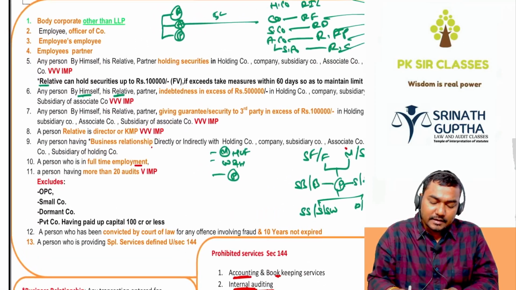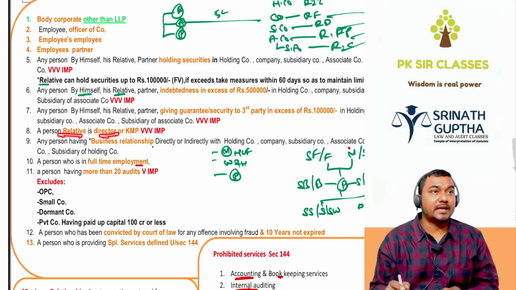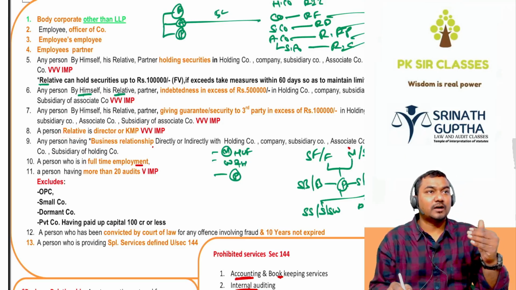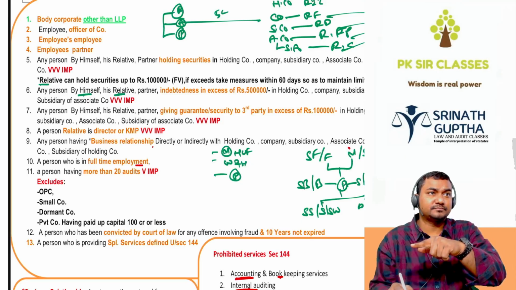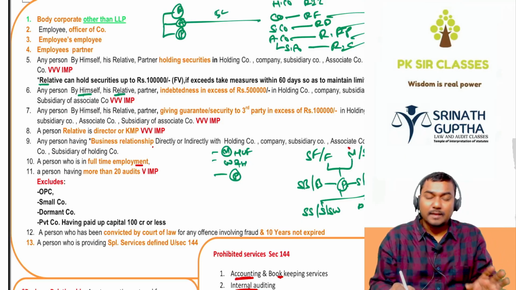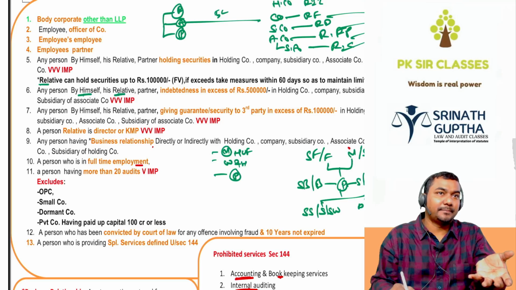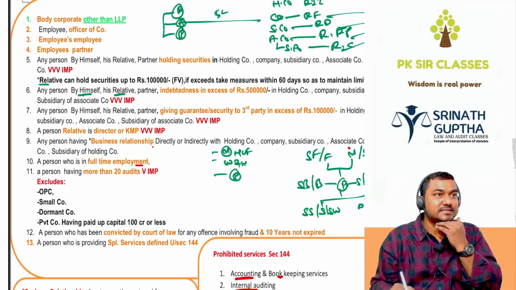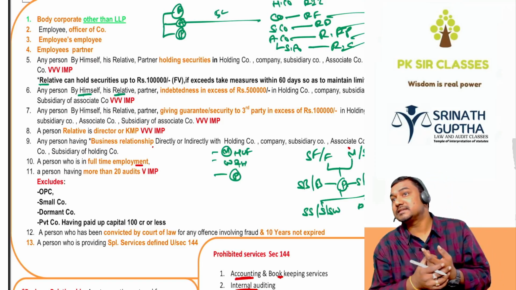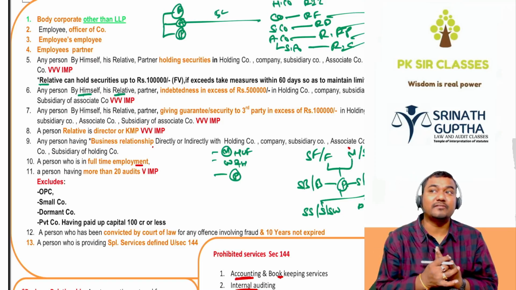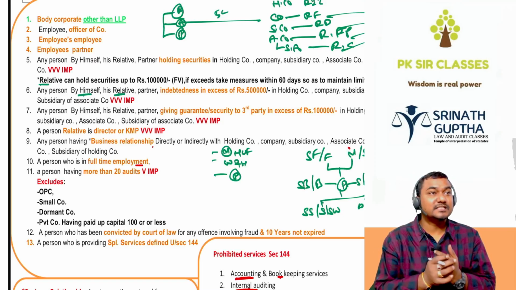Next, a person, relative or director is a KMP. So Pallavi's father is a director. Pallavi's father is a KMP. Pallavi cannot become the auditor. Yes sir, no sir. But Pallavi's husband is a small employee in the company. Accountant, cashier. Can she become the auditor? Yes. Because Pallavi's husband is not the KMP, not the director. He is a cashier. Look at the screen only, everyone. There is a purpose.